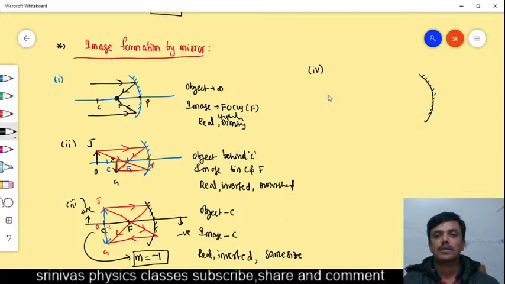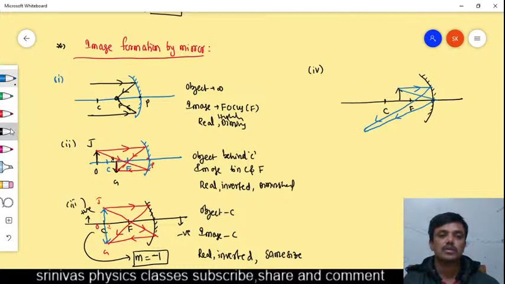Next we can take the case where the object is between the center of curvature and focus. If the object is here, where will the image form? The image will form like this. One ray you take parallel, after reflection it passes through the focus. Rules are the same. Another ray is incident here, and after reflection it will meet here. The rays meet here, and here the image will form. This is the image, and this is the object.